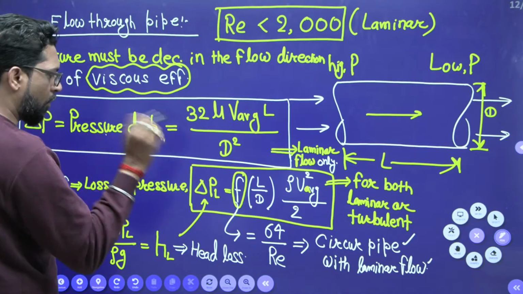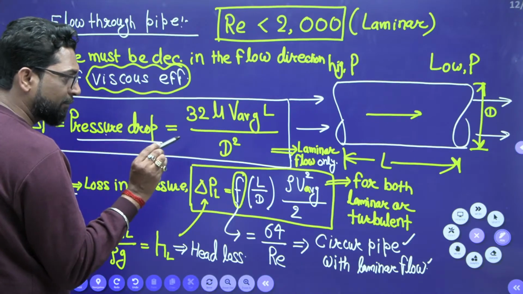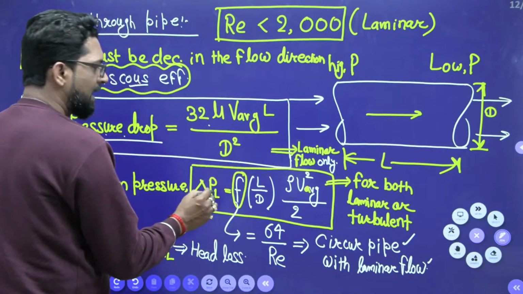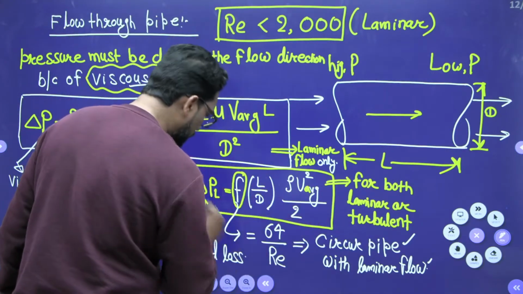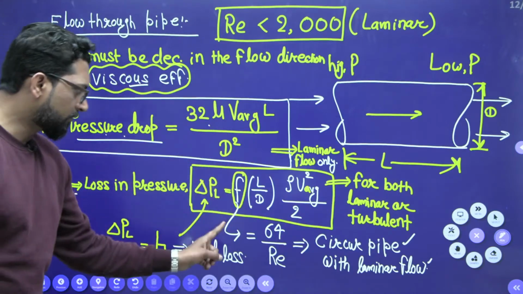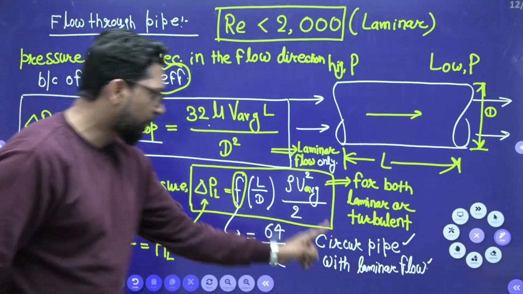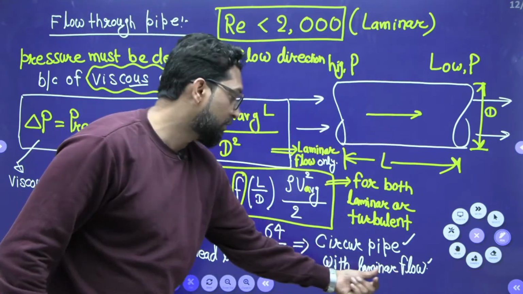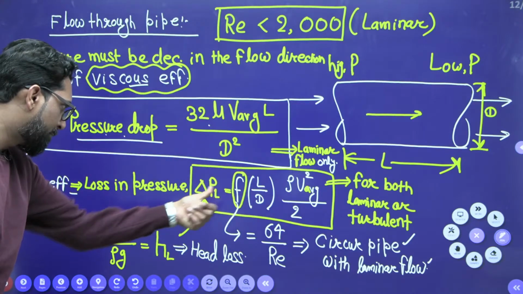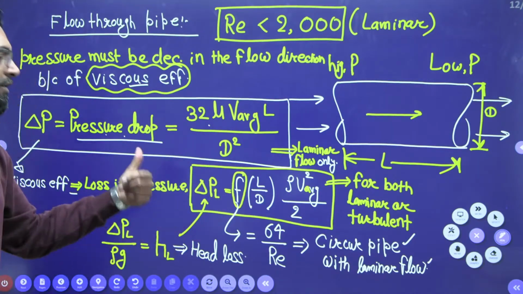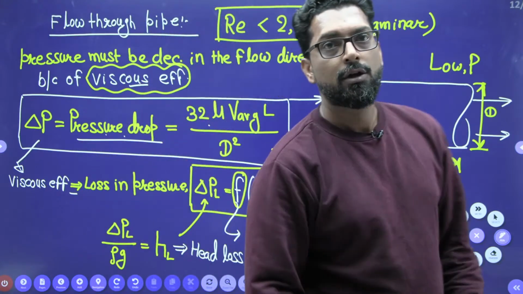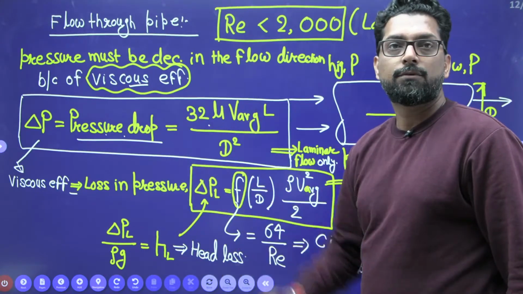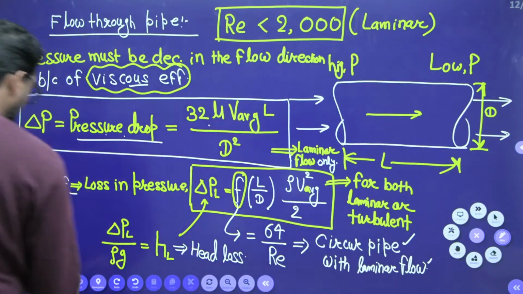Pressure drop or pressure loss are the same thing. Why? Because of the viscous effect. But the first pressure loss formula is only for laminar, and the second is for laminar and turbulent. So go through this formula only. Now here the friction factor F is 64 by Re. When we apply 64 by Re, the pipe is circular and the flow is laminar. Now this delta P by L, if you divide it by rho g, is called head loss. So successfully you have to find the head loss. Now once you have found head loss, very important.